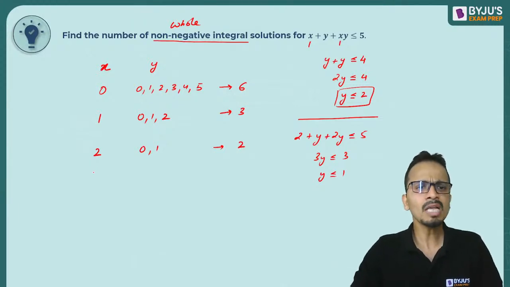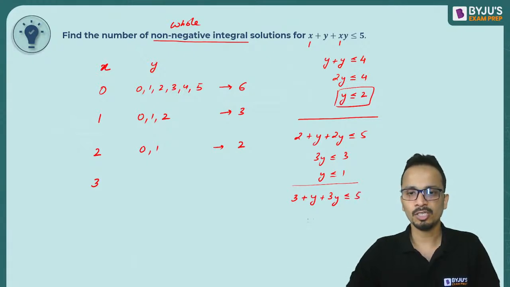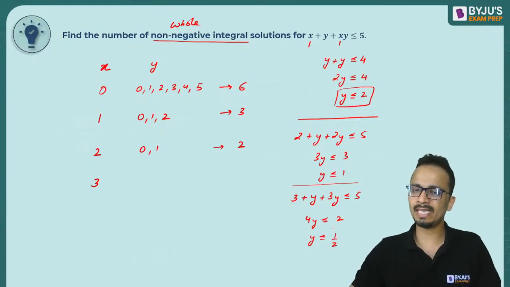Alright. Next, x को 3 put कर देते हैं. So when x is equal to 3, x is equal to 3 plus y plus 3y is less than equal to 5. So 4y is less than equal to 2. And y is less than equal to 1 upon 2.